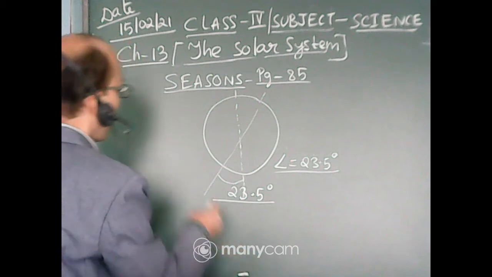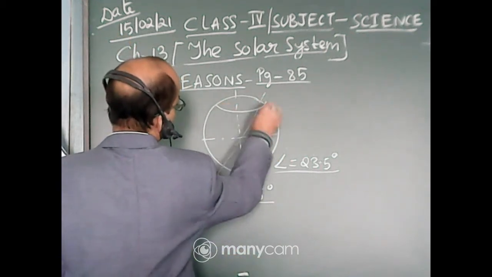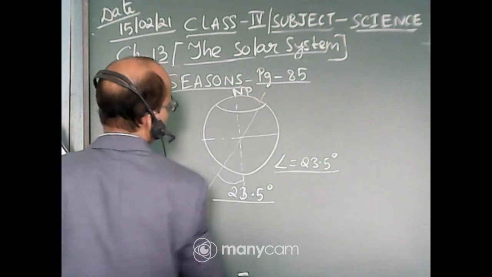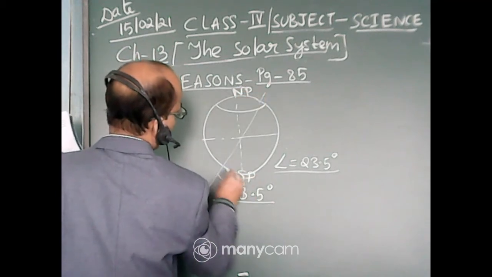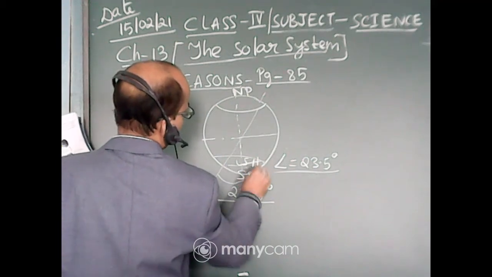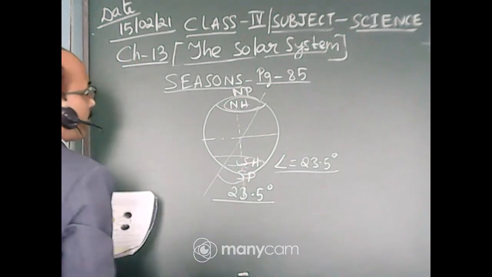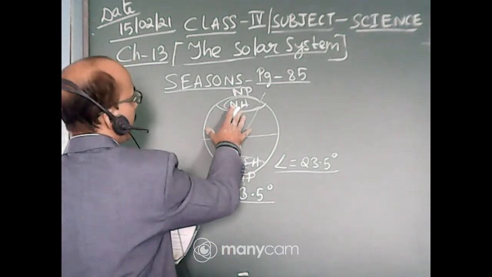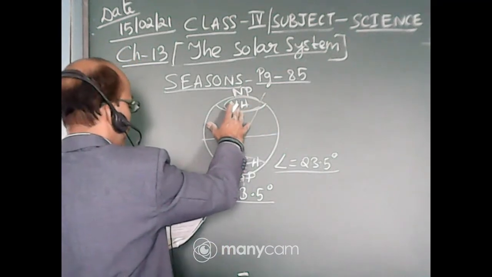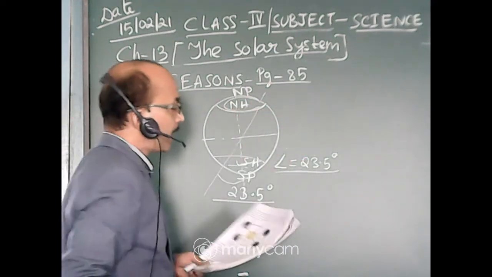You know what the northern and southern hemispheres are? Suppose this is the equator, this upper portion is the north pole, this is the south pole. So this region is the southern hemisphere, this is the northern hemisphere. One time the northern hemisphere is bent towards the sun, which means the northern hemisphere is getting the sunlight.